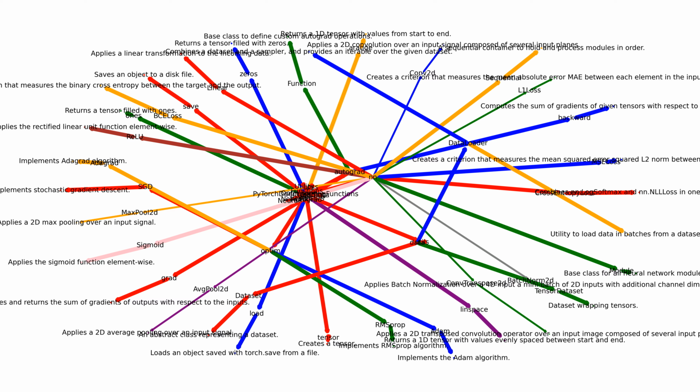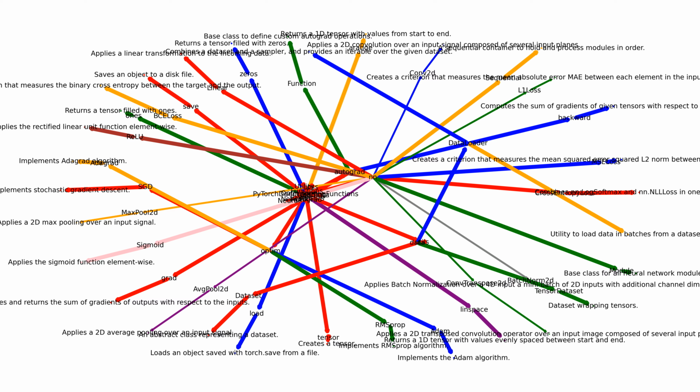torch.nn.BatchNorm2d applies batch normalization over a 4D input, a mini-batch of 2D inputs with an additional channel dimension. Loss functions. torch.nn.CrossEntropyLoss combines nn.LogSoftmax and nn.NLLLoss in one single class.